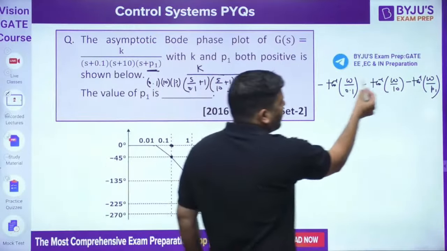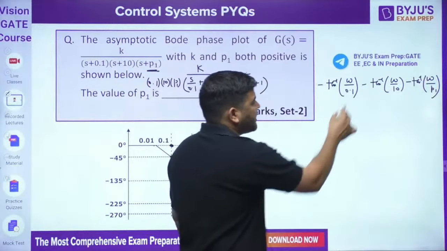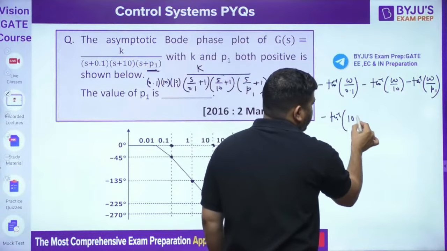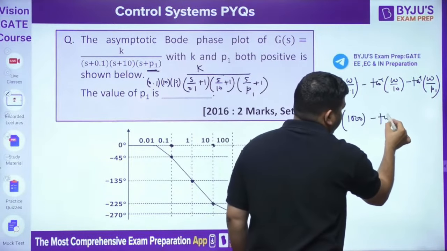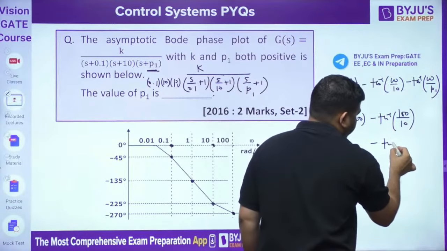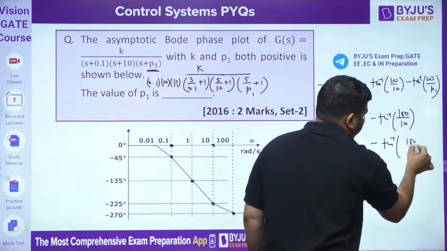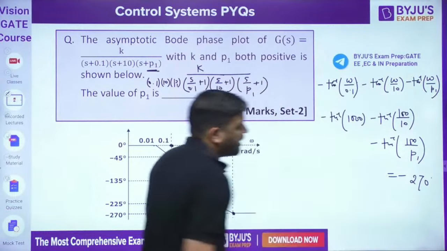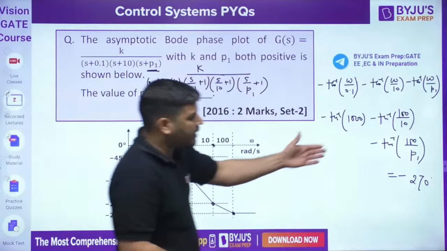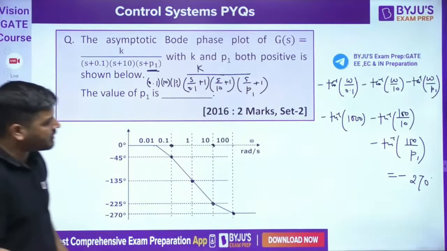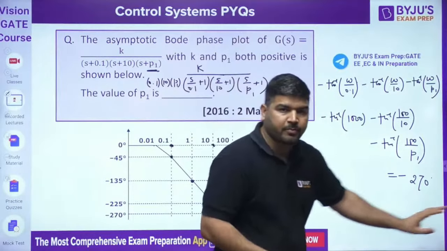So what you can do is put omega equal to 100 and put this angle equal to minus 270. If I put omega equal to 100, this will become minus tan inverse of 1000, minus tan inverse of 100 upon 10, minus tan inverse of, tell me guys, 100 upon P1. That is minus 270. And from there you can calculate the P1 value. So you will get the approximate P1 value from there.